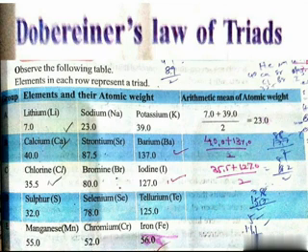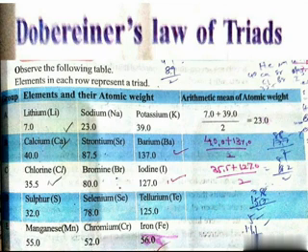The first element is lithium and the third element is potassium. Lithium's atomic weight is 7.0 and potassium's is 39.0. What is the average of these two? 23.0. So the average of the first and third elements is 23.0, which equals the atomic weight of sodium. Sodium's atomic weight is 23.0. Equal, yes?